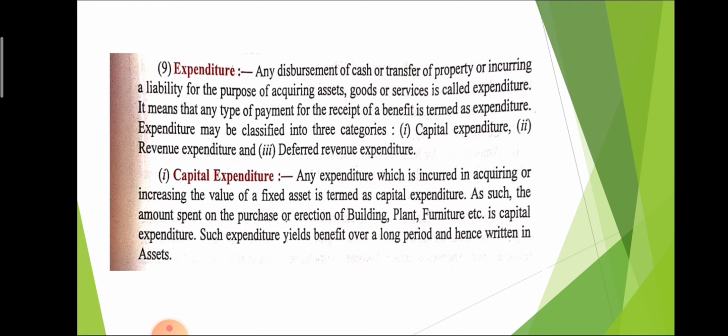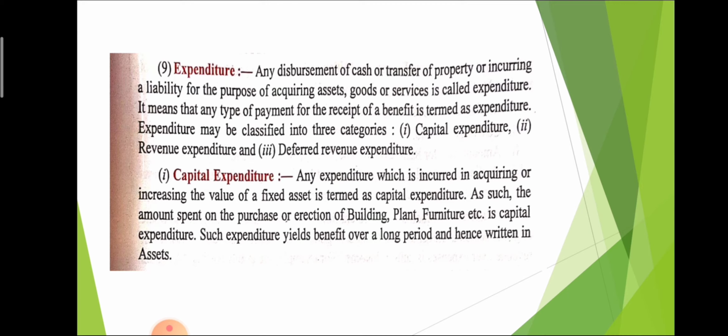Now the next term is expenditure. Any disbursement of cash or transfer of property or incurring a liability for the purpose of acquiring assets or goods is called expenditure. In simple terms, if we pay some money for purchasing assets or for expense purposes, that is called expenditure.